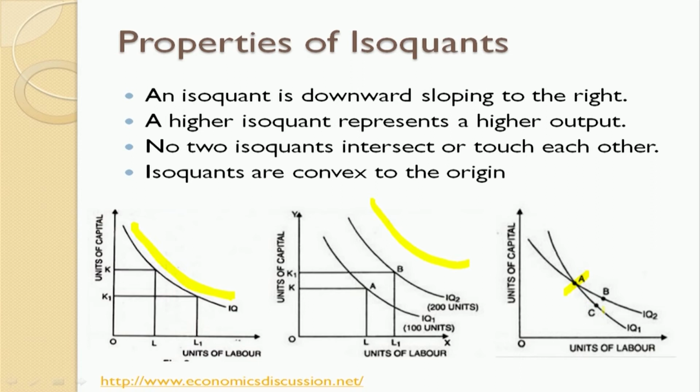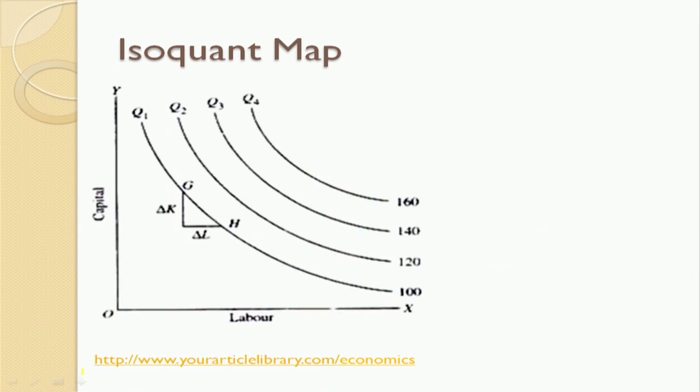So with these properties of isoquants, let's move on to the next slide. When I have different isoquants, and I put all these curves together, I get an isoquant map. So an isoquant map is a collection of all the different isoquants, or the different quantities that can be produced at different levels of output.